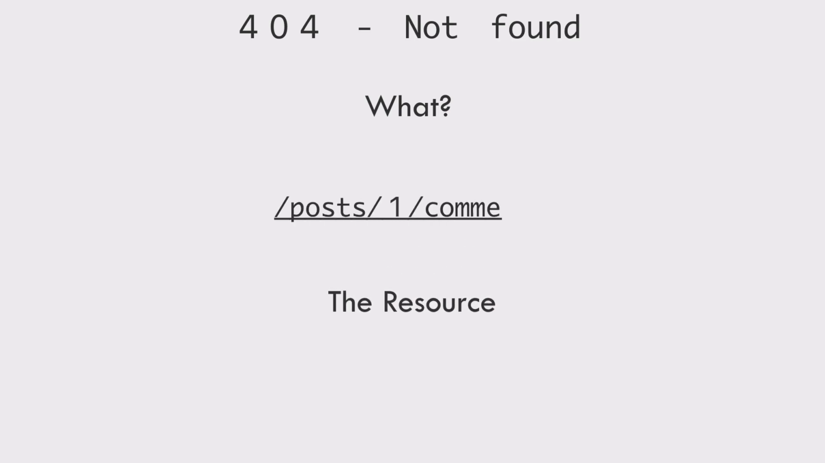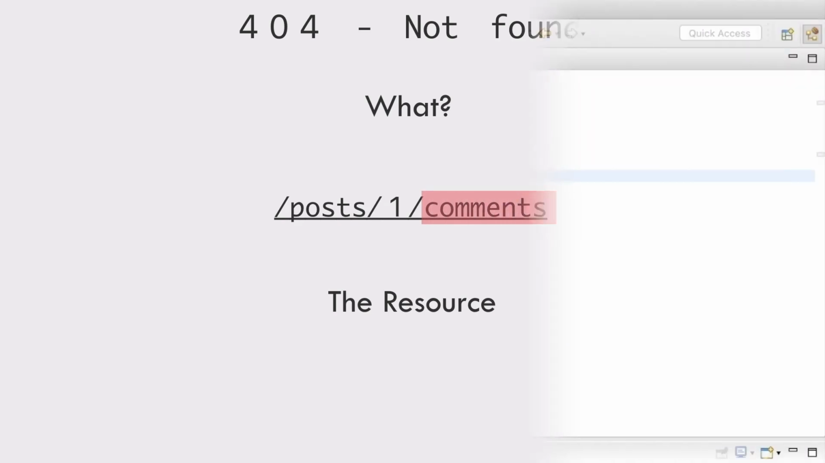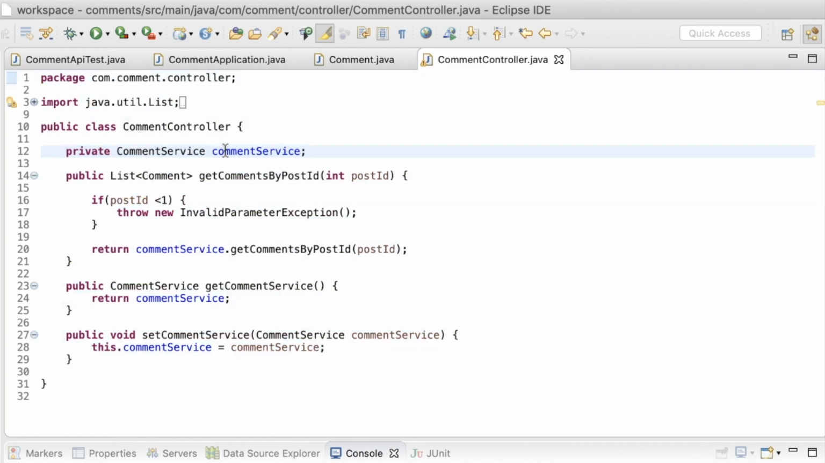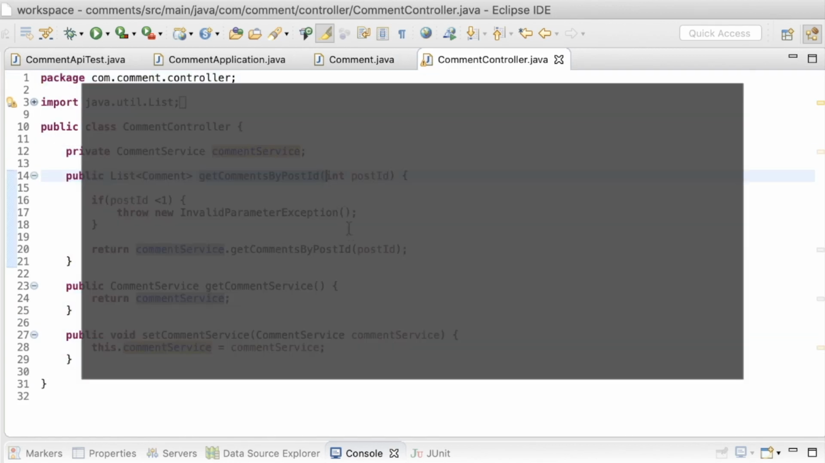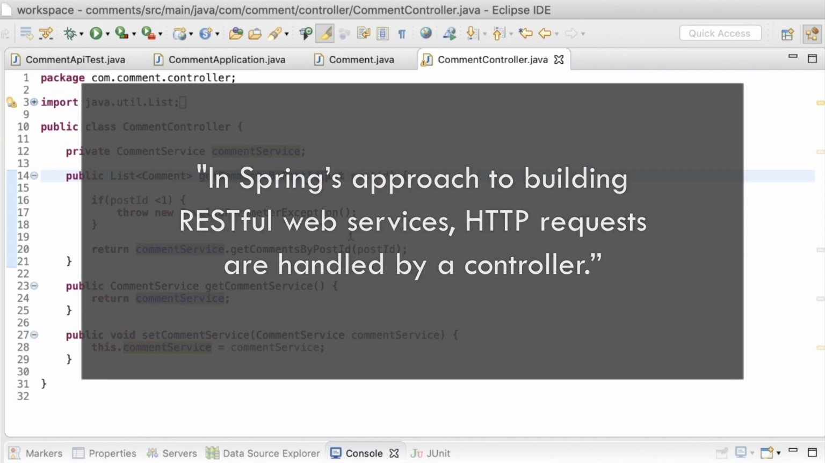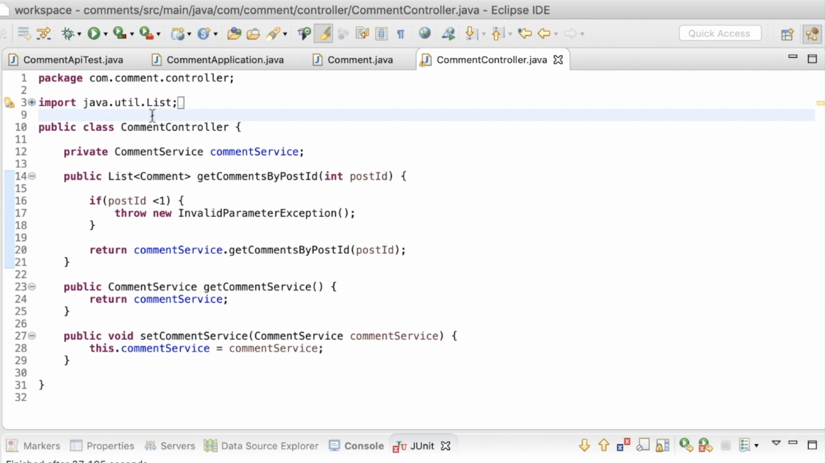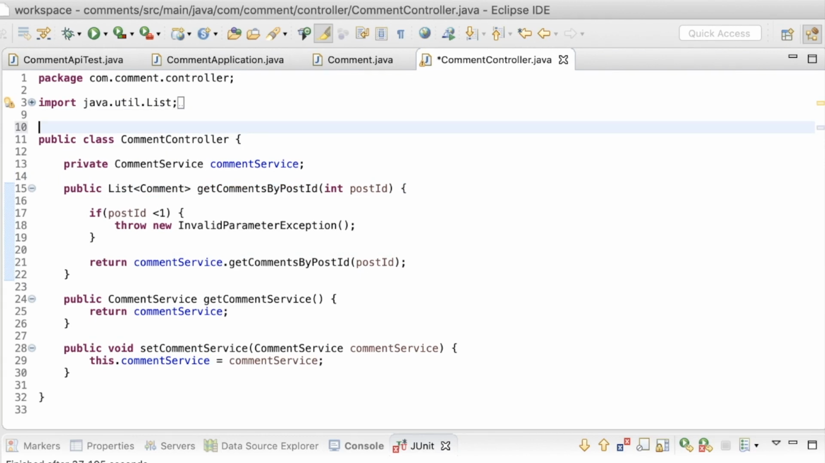HTTP status code 404 means not found. What was not found? Of course, the resource. What resource was requested? Well, comment is the resource that was requested. So we have a class to represent the resource, which is comment. And in order to serve the resource, the comment controller class was created. In Spring's approach to building RESTful web services, HTTP requests are handled by a controller. But then how is this controller identified by the framework? Annotations, of course. That means it's time that I add the appropriate annotations to the comment controller.